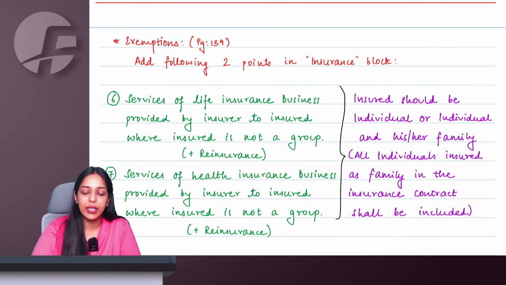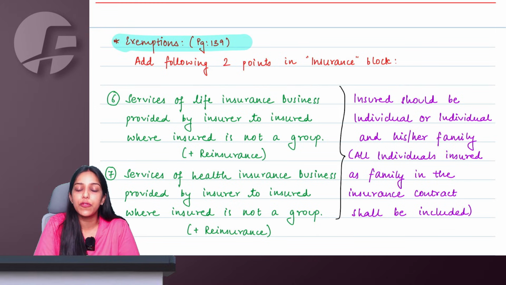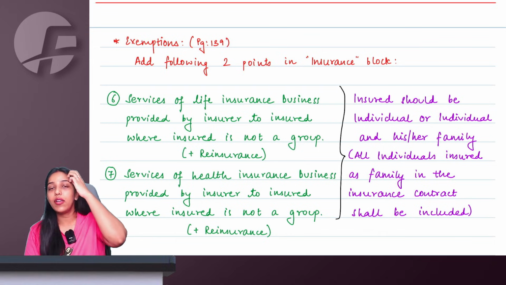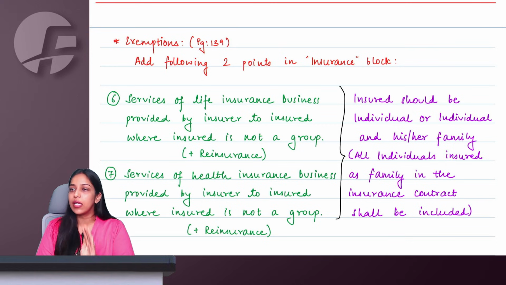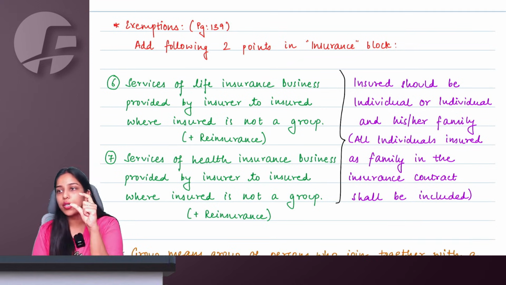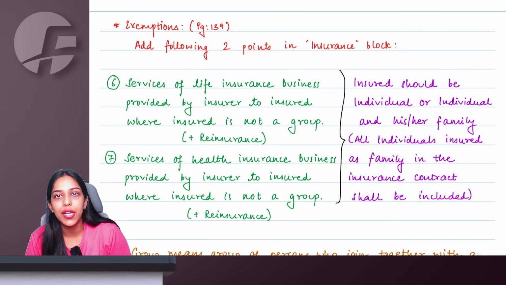The next amendment is in the chapter of exemptions. Again, happy news for you: there is no change, there is just an addition, meaning whatever exemption you have studied till now, everything remains exactly the same. Just one new small point has been inserted here with respect to insurance.